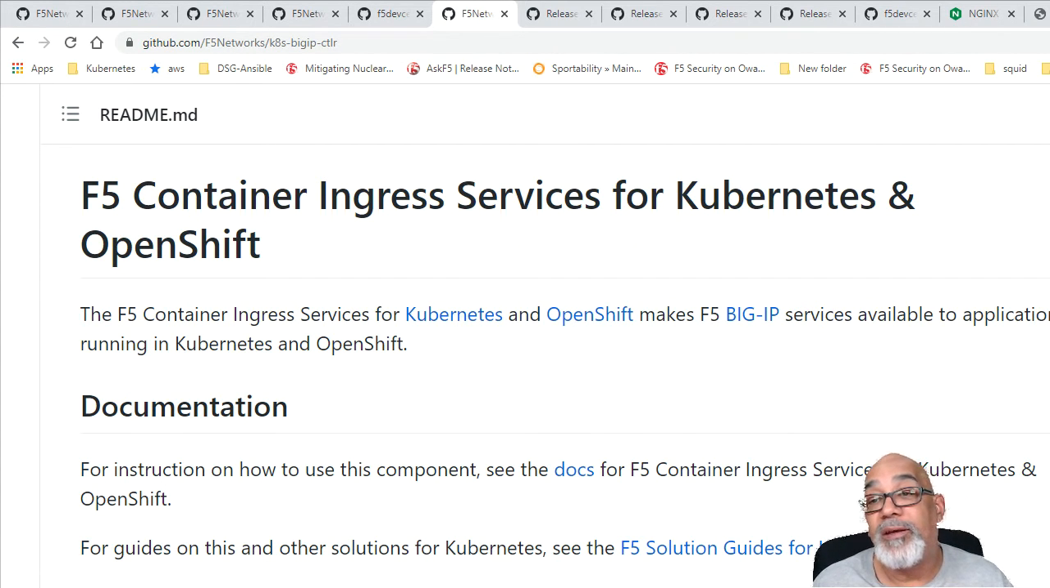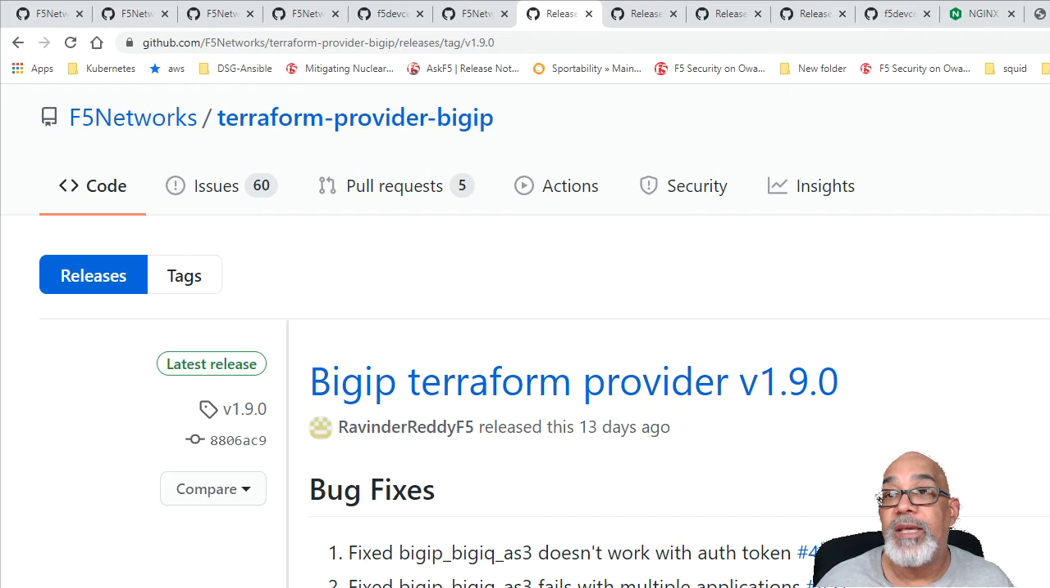BIG-IP Container Ingress Services version 2.4.1 was released. There's some fixes, and the support is in there now for the F5 IPAM Controller, version 0.1.3. And it added support for multiple namespace configuration parameters with the CIS operator for Helm charts. That was a mouthful, but I know you get it.